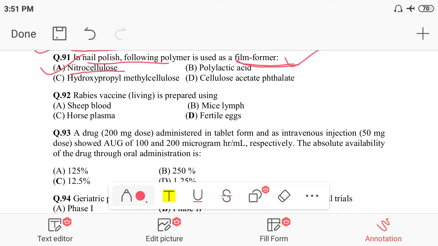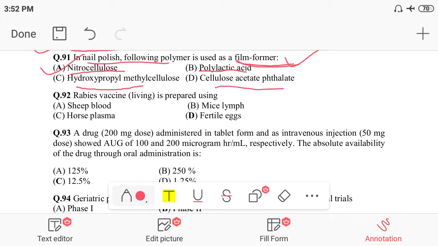Let us look at the other options also. Polylactic acid is not used as a film former, because it is a lactic acid polymer and does not form any type of film. Option C, hydroxypropyl methyl cellulose, is an excipient that can be used in tablet formulations and others.